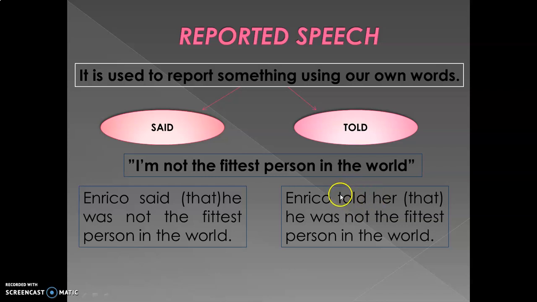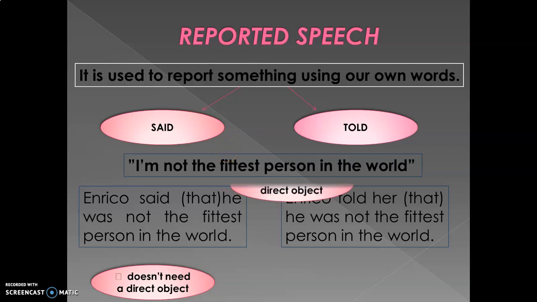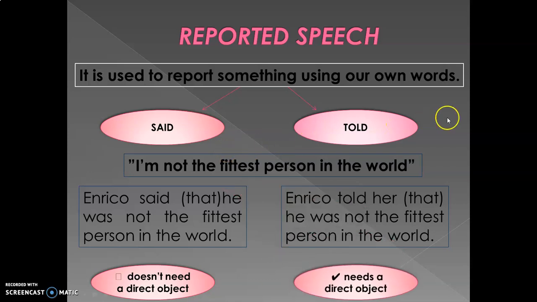Told always needs a person who receives the action. But in this case, said doesn't need a direct object. For that reason, we have to say that said is used in a general form, and told needs a direct object. A direct object is a person or a thing that receives the action.